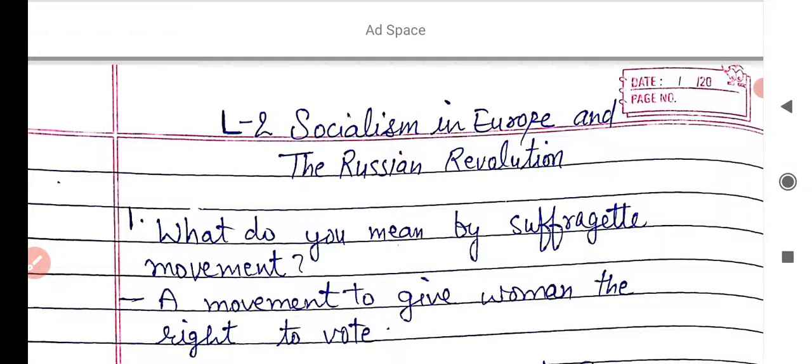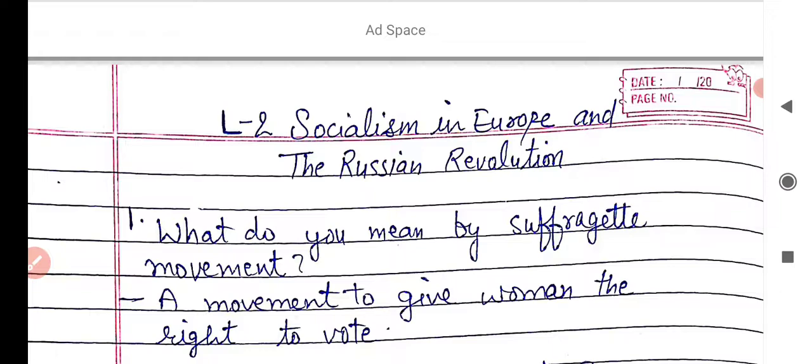Dear students, as you know, we have started revising objective type questions for revision of History, Class 9 CBSE. Today we are going to revise lesson number 2 of History. The name of the lesson is Socialism in Europe and the Russian Revolution. So let's start our today's work without wasting time.